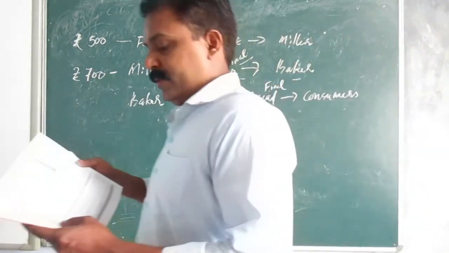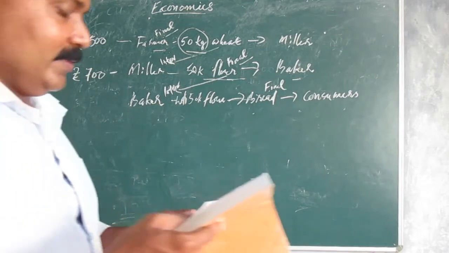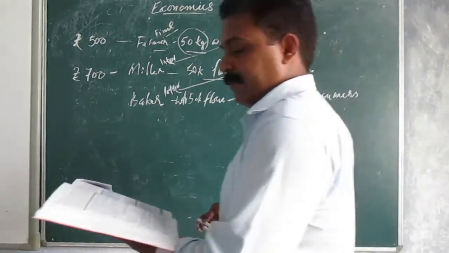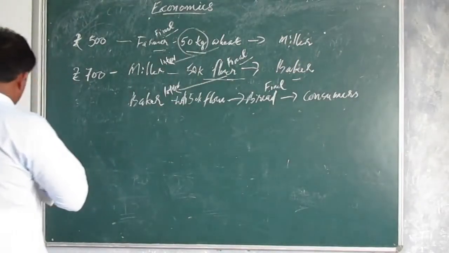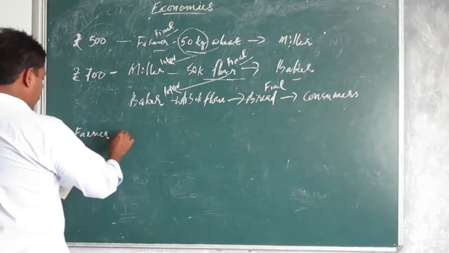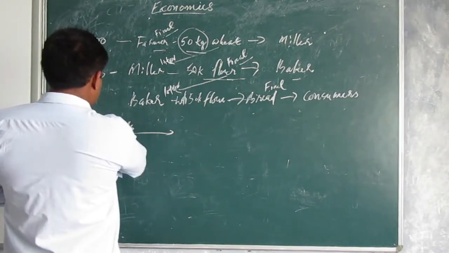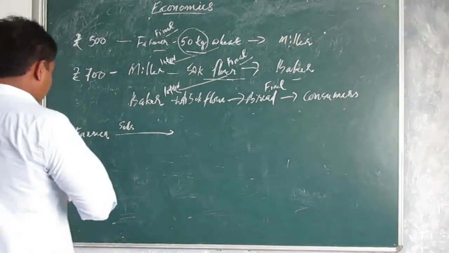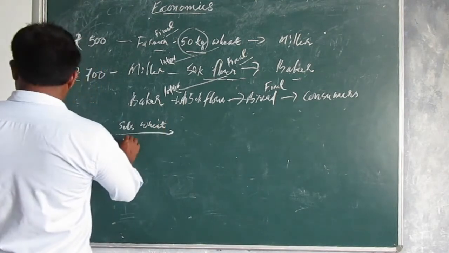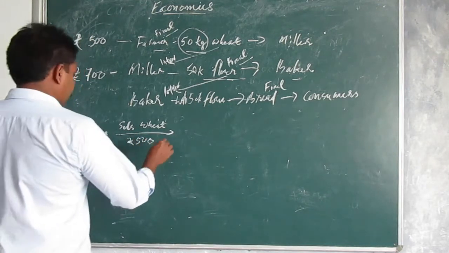Now let us present the data in a chart. A big chart is given there. The farmer sells wheat for rupees 500.